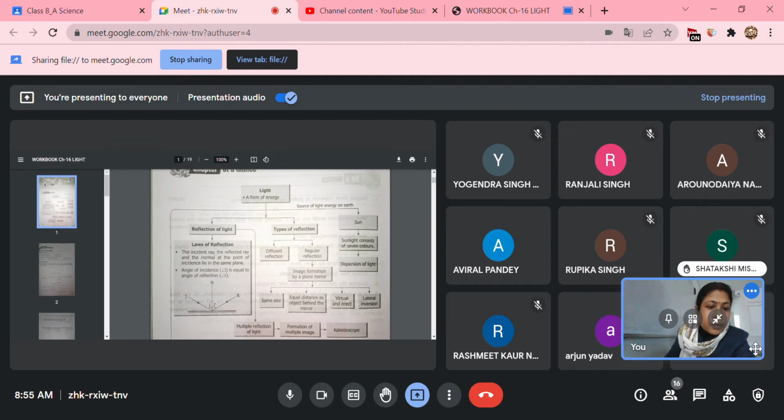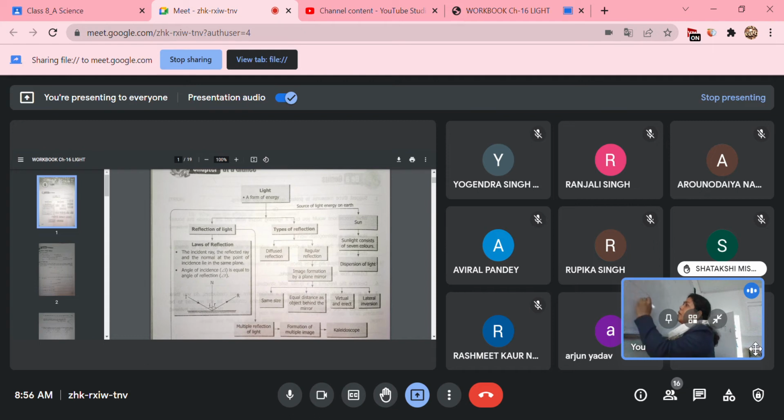Yes, Sarjun. Ma'am, for example, a kaleidoscope also has multiple reflection. Yes, the kaleidoscope is also having multiple reflection. Yes, Aviral. Ma'am, a periscope also has multiple reflection. Yes, periscope also. So the periscope, I think I have discussed earlier also.